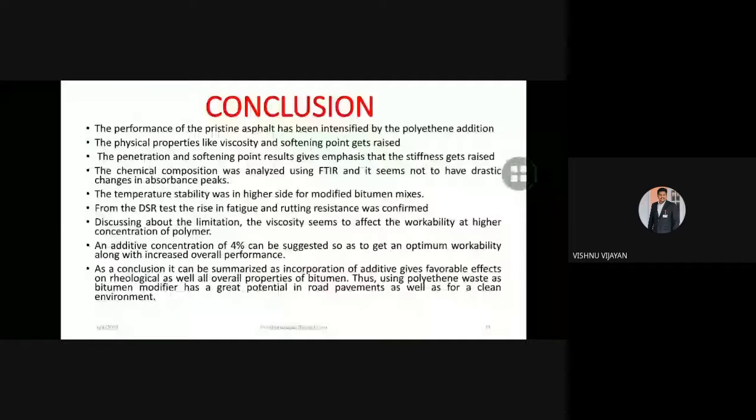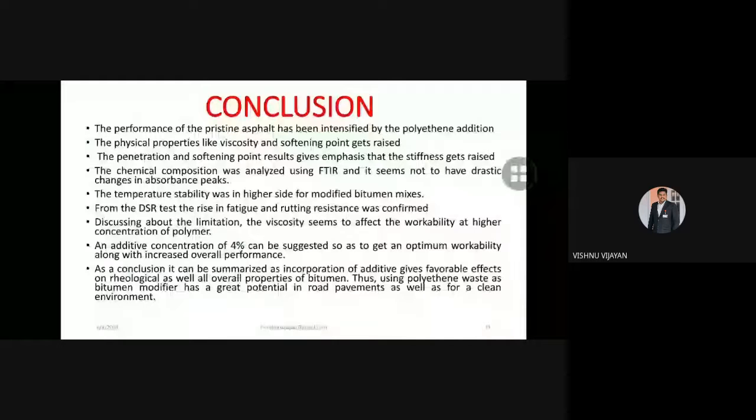The major findings we have concluded: the usage of LDP in the bitumen not only gives an economical manner but also gives an environmentally friendly material. The performance of pristine asphalt has been improved by the polyethylene addition. The major thing is the temperature stability was higher in the modified bitumen and mixes. Discussing the limitation, the viscosity seems to affect the workability at higher concentration of polymer.